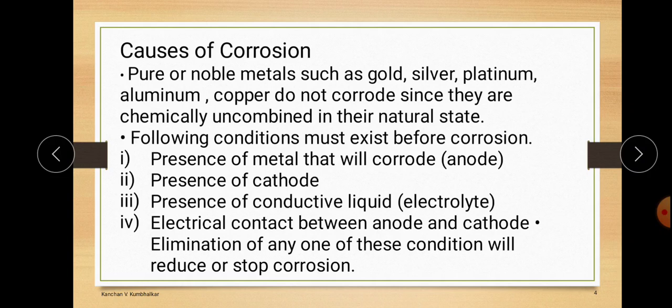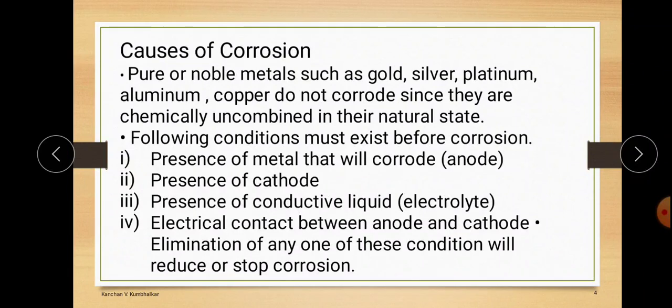Second one, if there is an anode, obviously there is a cathode. So the presence of a cathode is another reason for corrosion. Third point is the presence of a conductive liquid, that is, the electrolyte. We know that corrosion means what? It is the oxidation of metal into its oxide, sulfates or hydroxide.